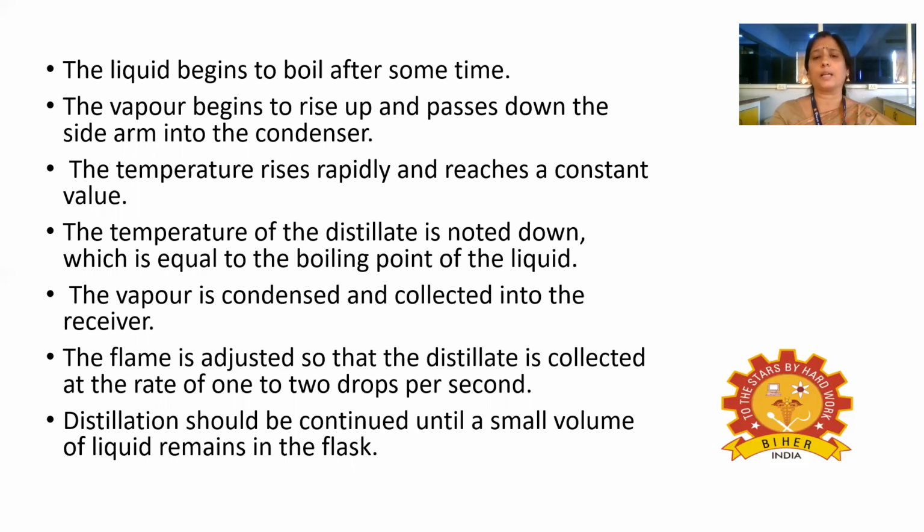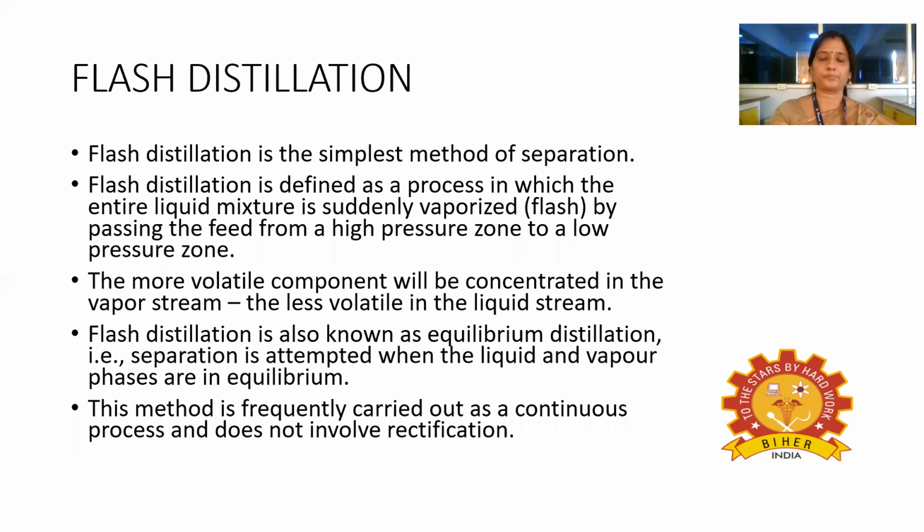The vapor will be condensed and collected into the receiver, and the flame will be adjusted so that the distillate is collected at the rate of 1 to 2 drops per second into the receiving flask. And this distillation should be continued until a small volume of liquid remains in the flask, because that liquid may be the second compound, which has the higher boiling point.